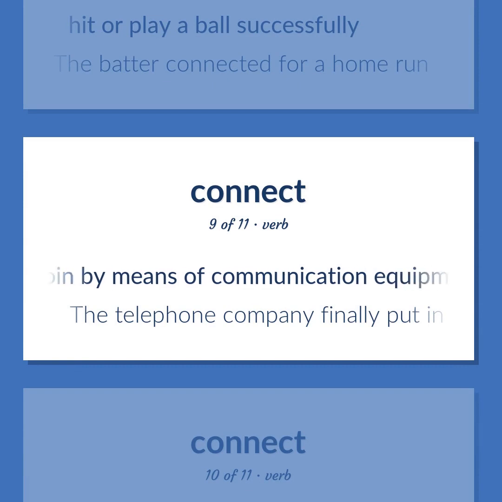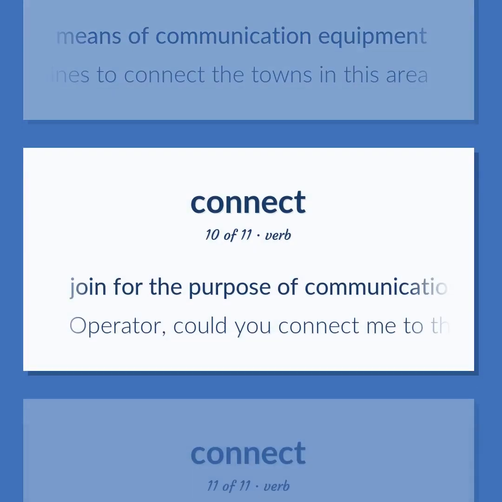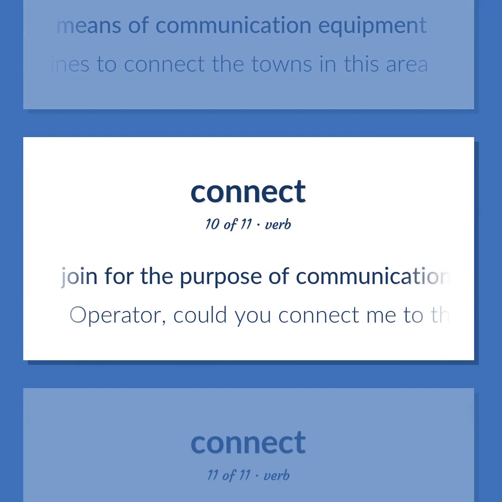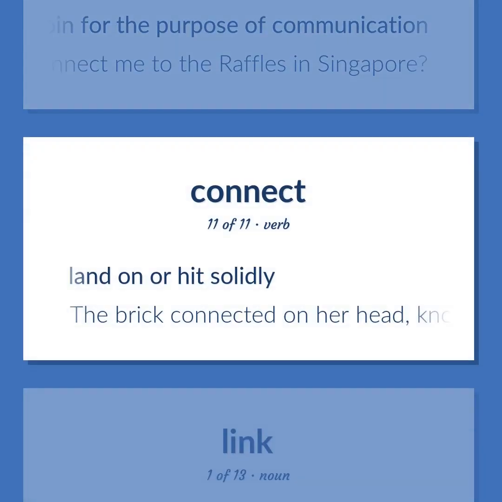Join by means of communication equipment. The telephone company finally put in lines to connect the towns in this area. Join for the purpose of communication. Operator, could you connect me to the Raffles in Singapore? Land on or hit solidly.